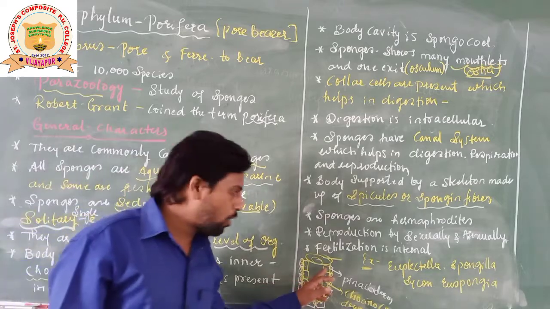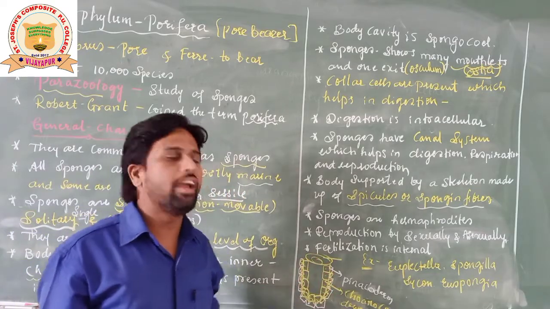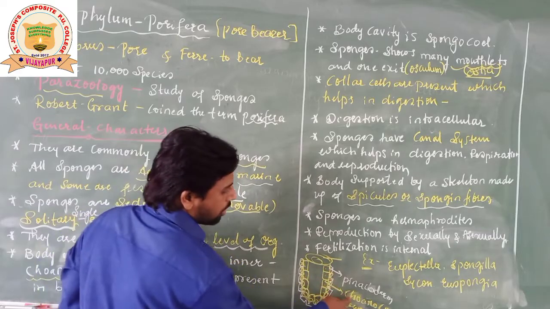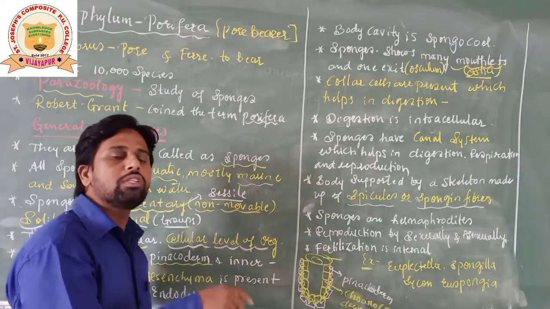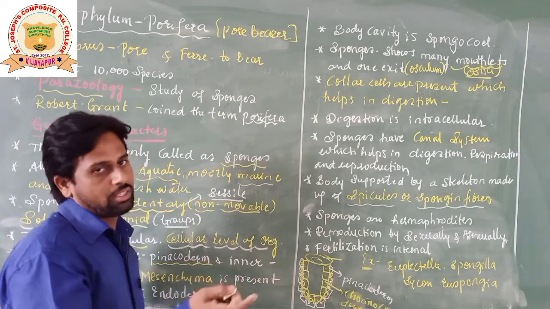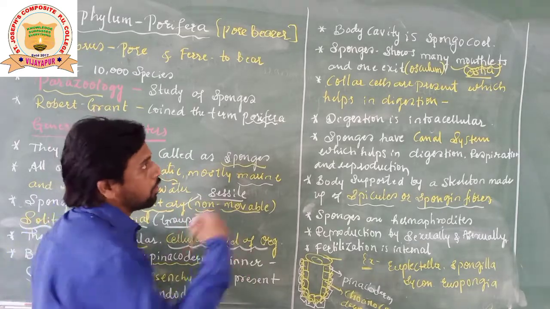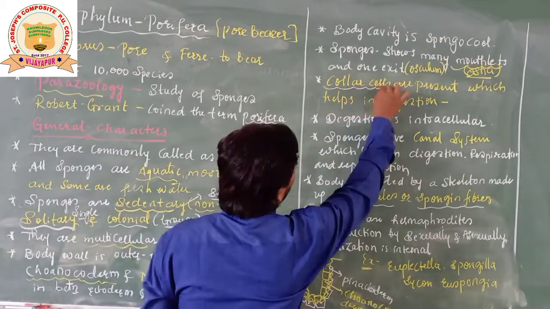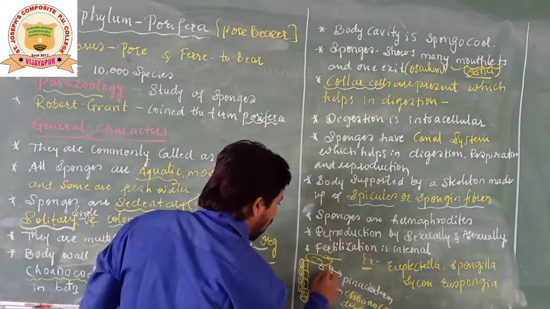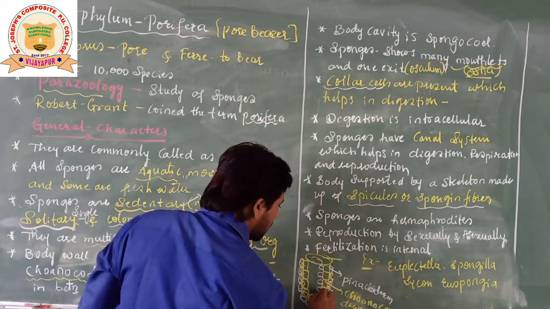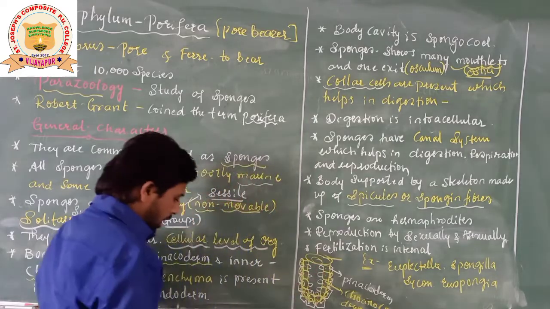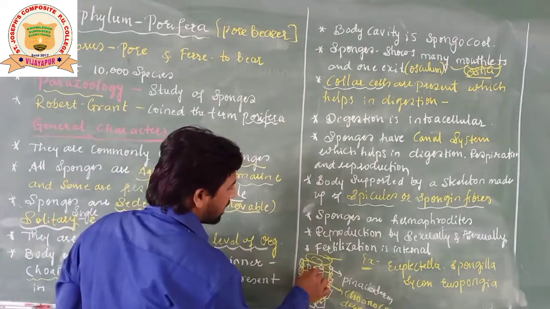Choanoderm. What is choanoderm? It is the innermost layer of the sponges. The innermost layer of sponges is made up of choanocytes. Choanocytes are also called what here? Collar cells, we call. They have a collar-like structure, students, like this. Collar-like structure. And these collar-like structures have what here?